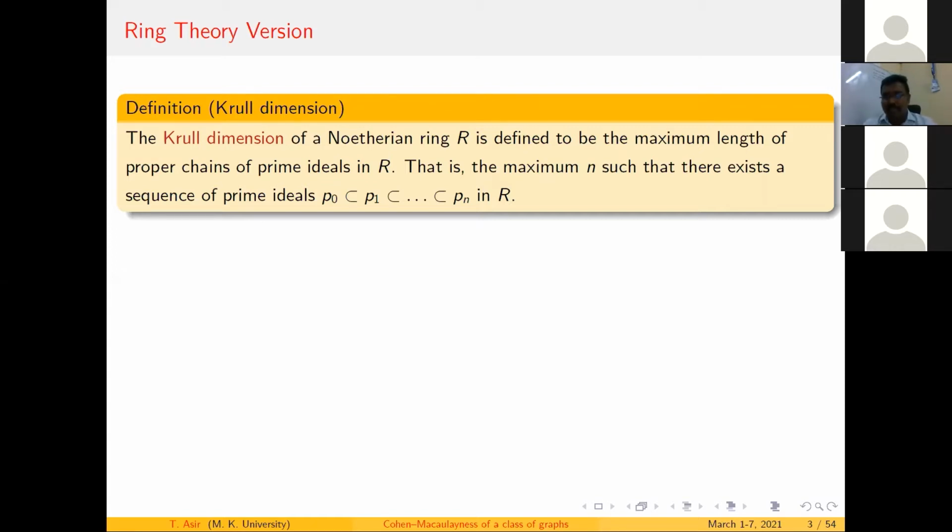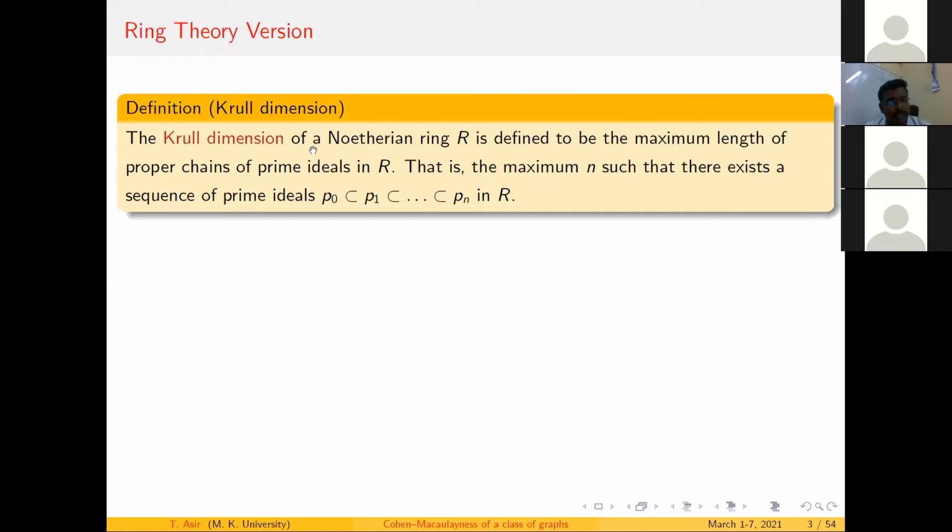This is a concept that comes from algebraic ring theory. Before going into the large definitions in terms of Cohen-Macaulay, since I'm going to concentrate on the graph theory version of Cohen-Macaulay, I don't want to go very deep into ring theory. That's why I took my rings as Noetherian rings instead of considering every ring, to give a better and short introduction to Cohen-Macaulay. I just give you a basic idea which comes from Noetherian rings. Let me start with the definition of Krull dimension.